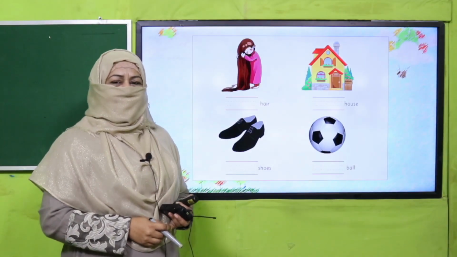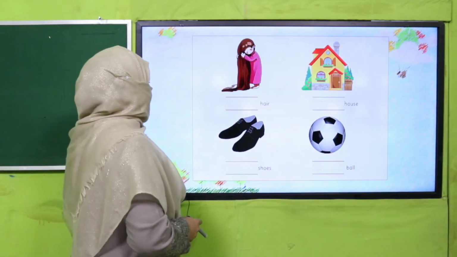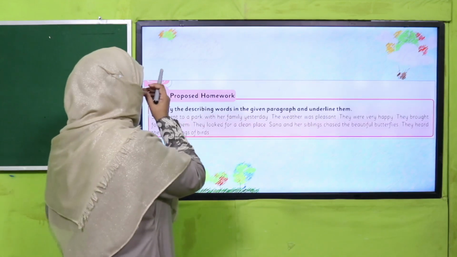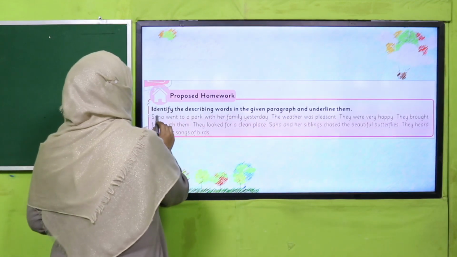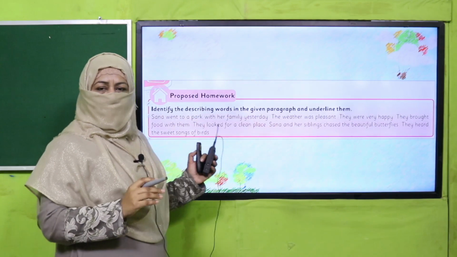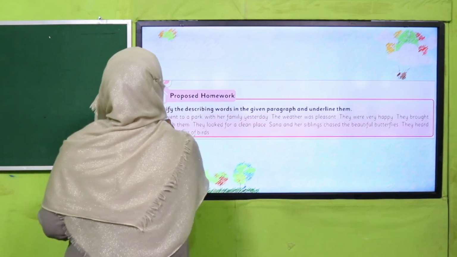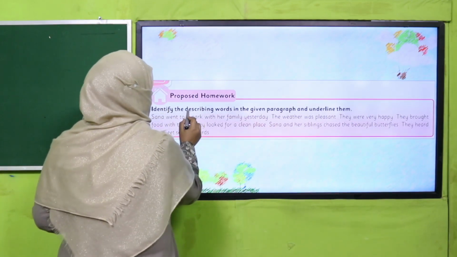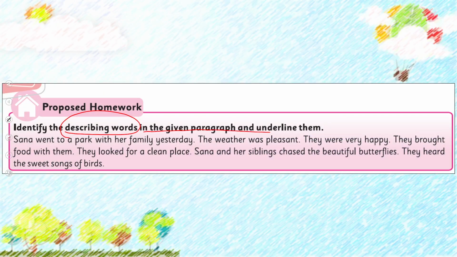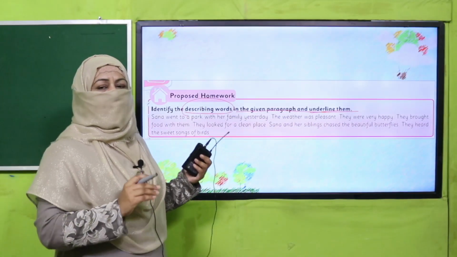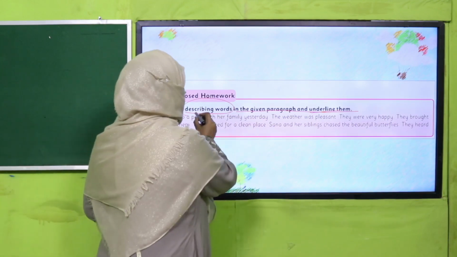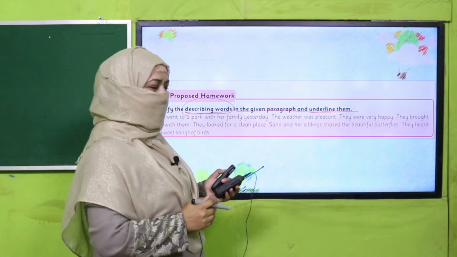Yes, my dear children, are you done with it? Good job. Now it's time for your homework. What you will do, here I have given you a few sentences for sample. You have to identify the describing words in the given paragraph and underline them. Okay, so teachers, you can give the same sentences, or if you want to change the sentences, you can, but students have to find out the describing words in those sentences.